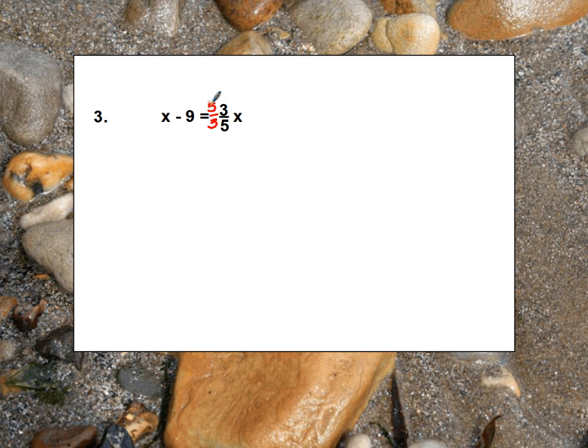And when we do that, our 5's cancel, our 3's cancel, leaving us just an x on this side. Since we multiplied the right side by 5/3, we have to multiply the left side by 5/3. But we have to multiply the whole side. Looking better though, right?